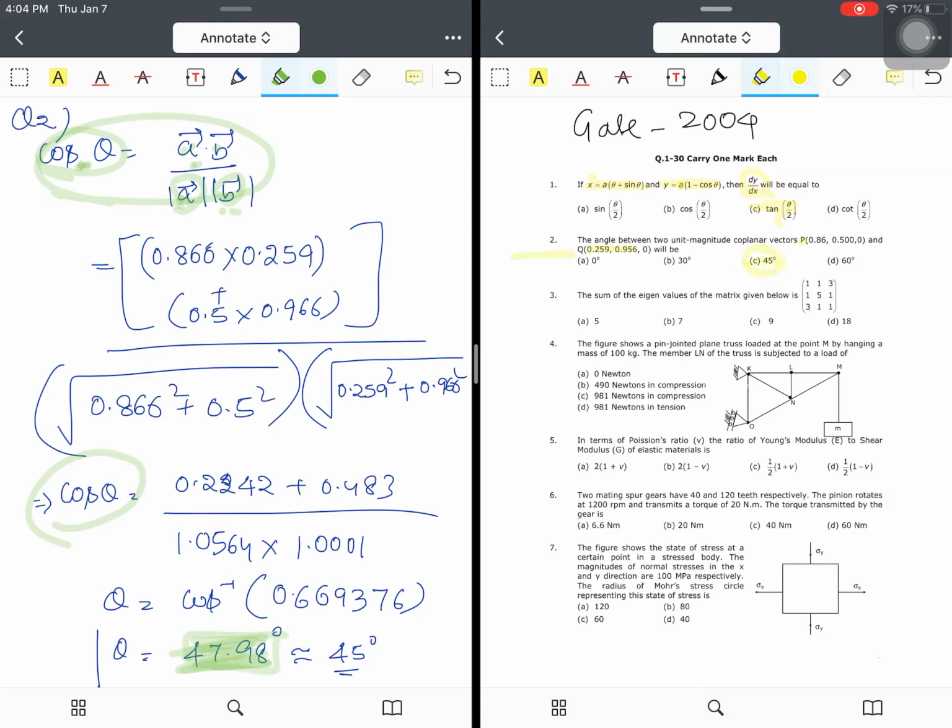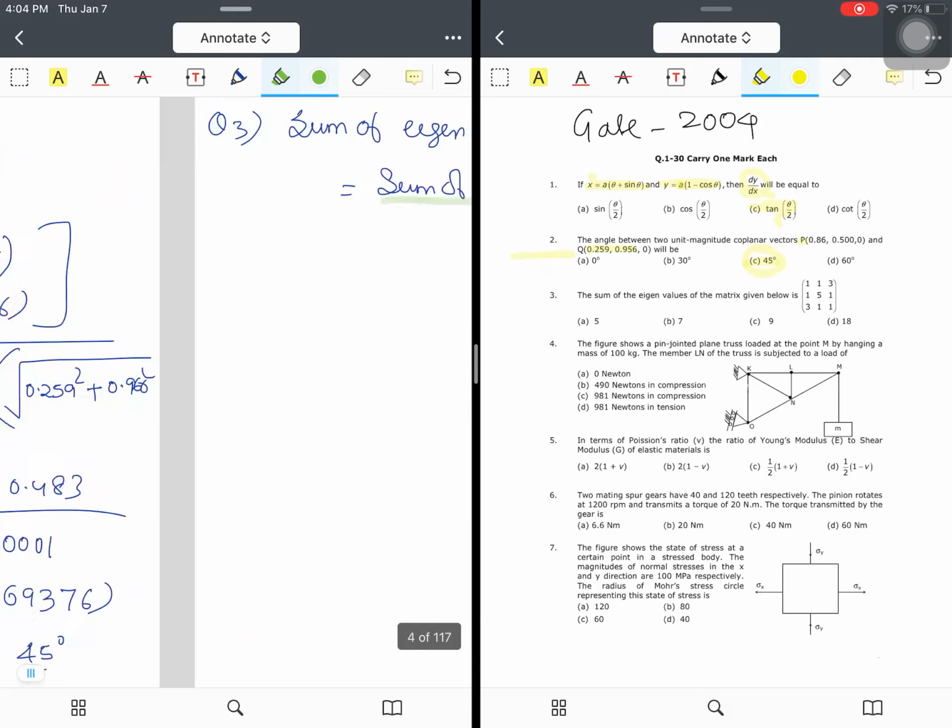Okay, for a few of the questions I may not be getting the exact answer. Sometimes I have gotten a wrong answer, so I have solved it again and got the correct answer, and for a few of the questions I will be getting an answer which is near to the options, so I will be informing you whenever I am solving.